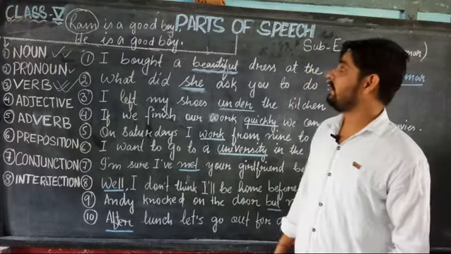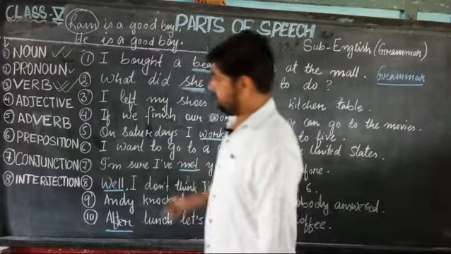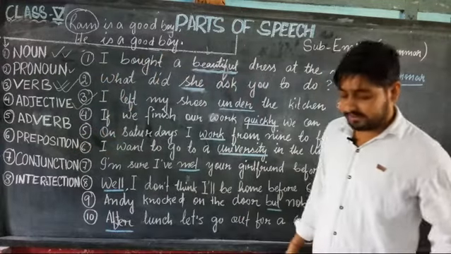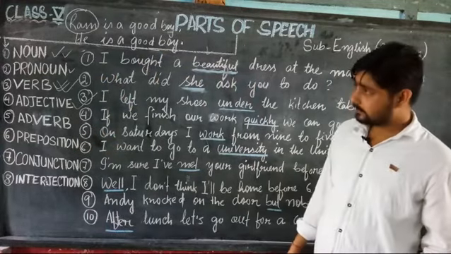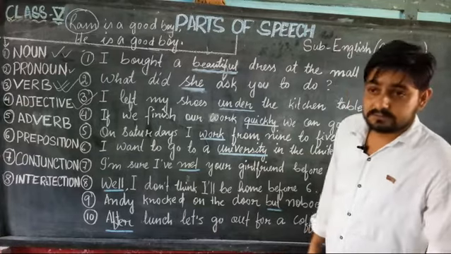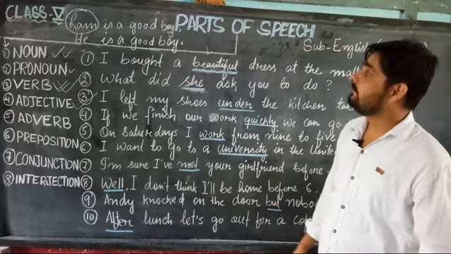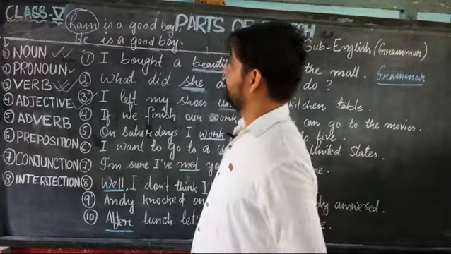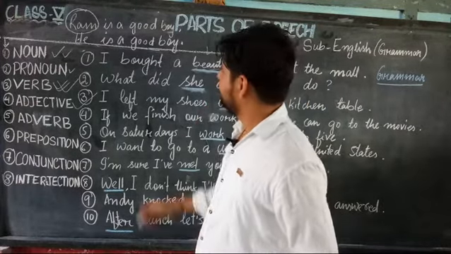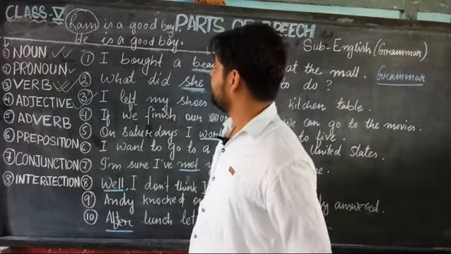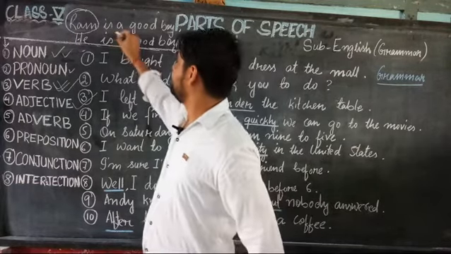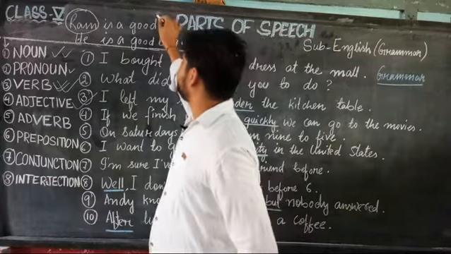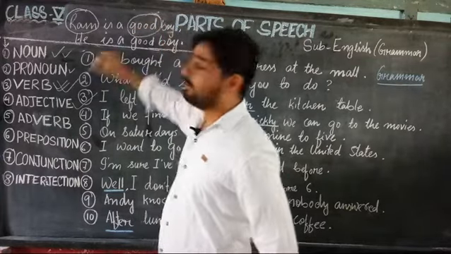Then the next we have the adjective. The adjective: the words that qualify a noun or a pronoun. Like here in the sentence, Ram is a good boy. Which word is qualifying the noun? Good.